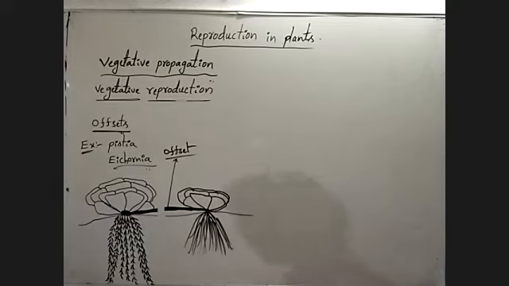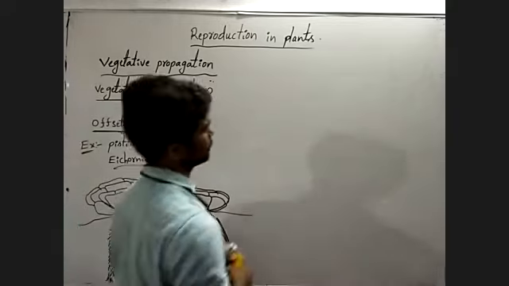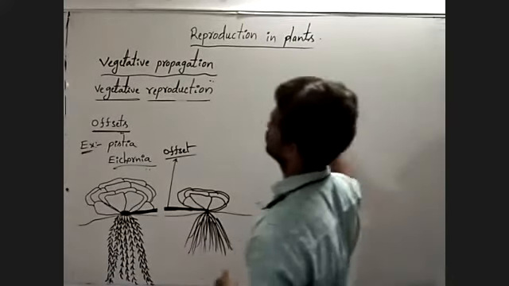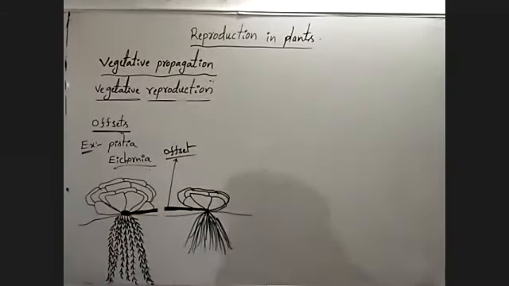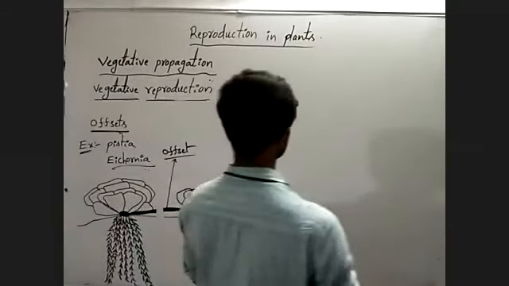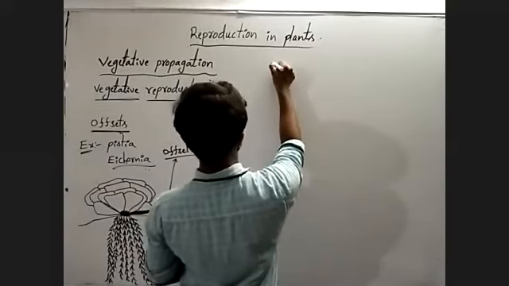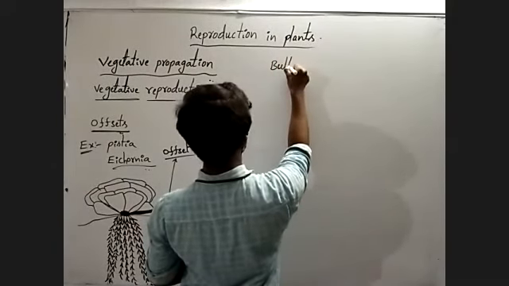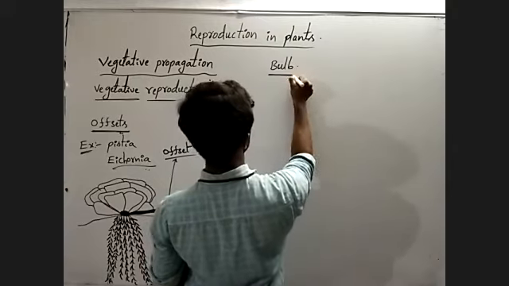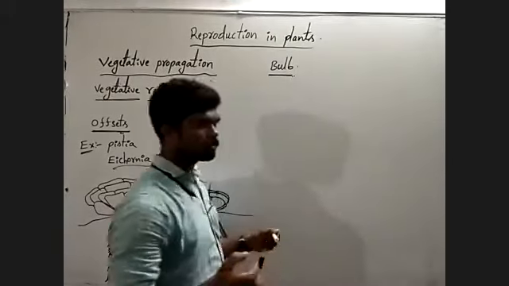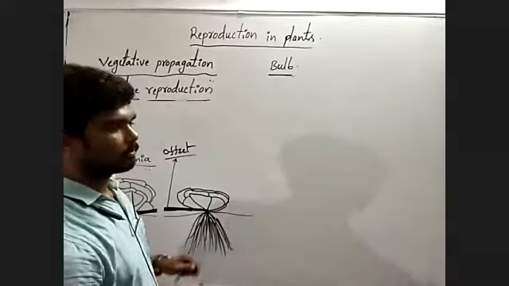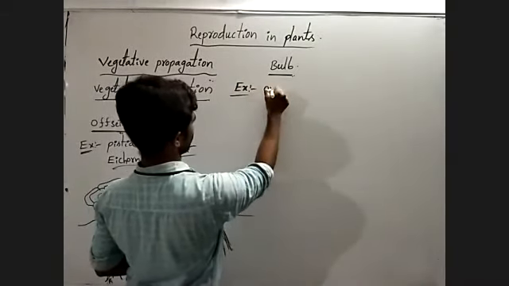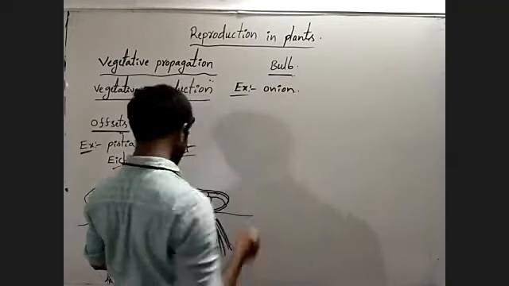Next, bulb. Okay, observe. Bulb example, onion. Yes.